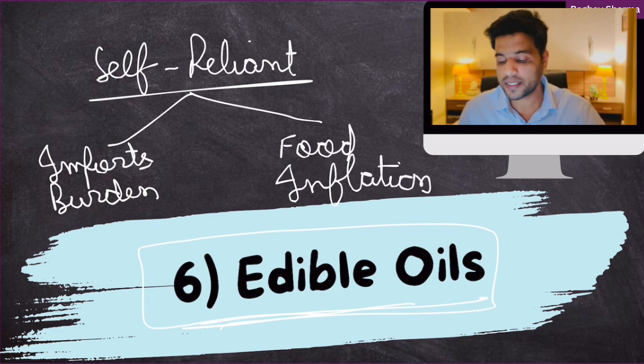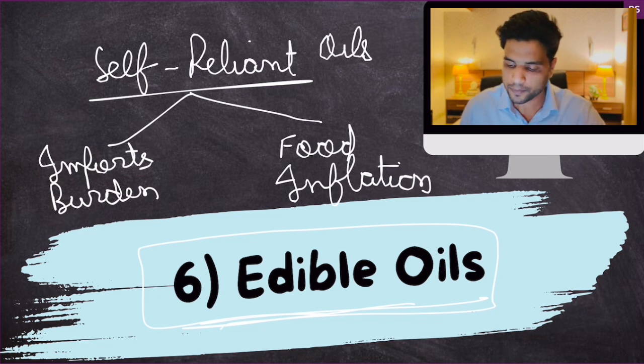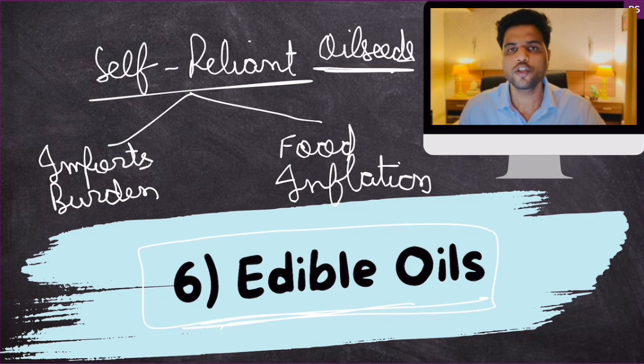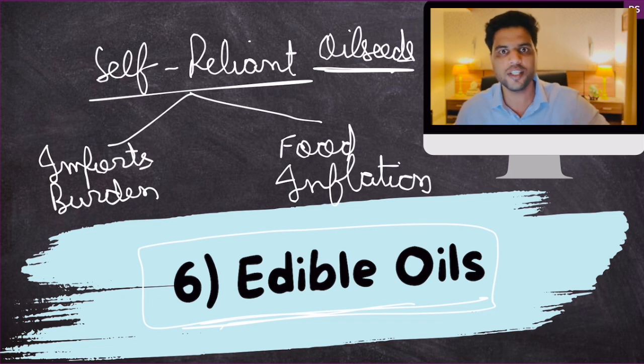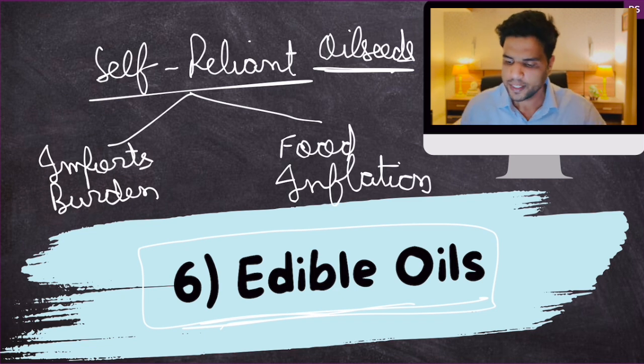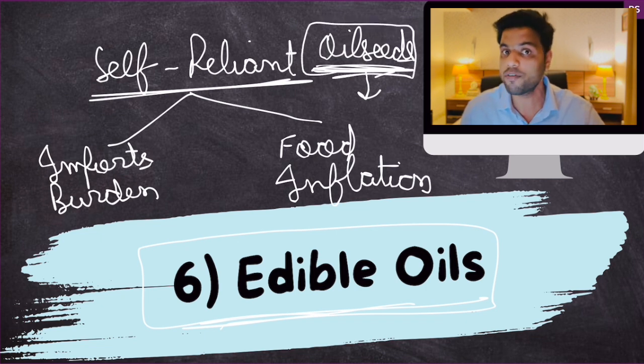Now, you need to know basically that edible oils are created from oil seeds. Okay, so sunflower oil seed, soybean, these are all oil seeds. When you crush these oil seeds, you create edible oils. Then you refine them and sell them in the market, right? So oil seeds are grown in India's farmlands. Now, if you really want India to become self-reliant when it comes to edible oils, you need to increase the production of oil seeds in India. More and more farmers should grow oil seeds in India. That should be the goal.